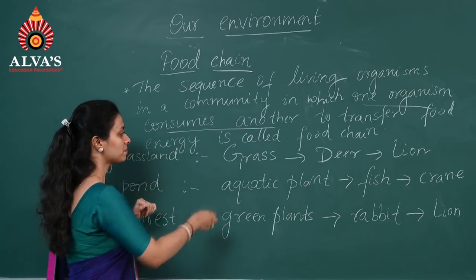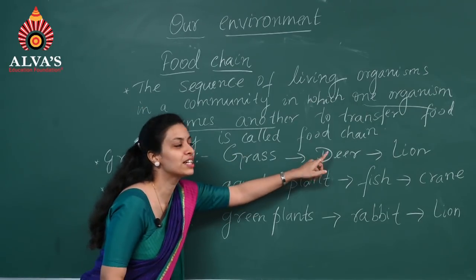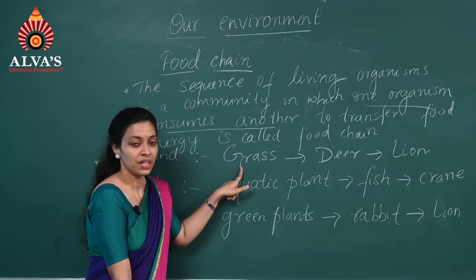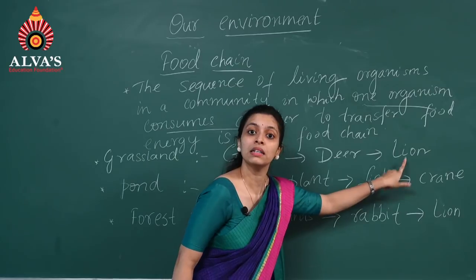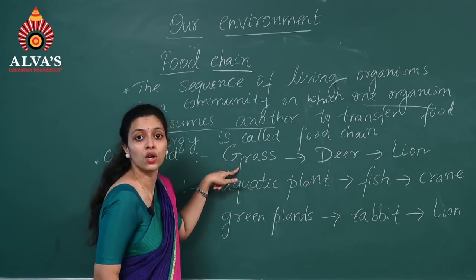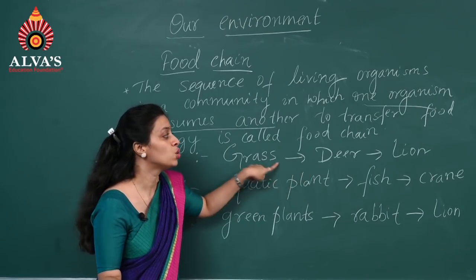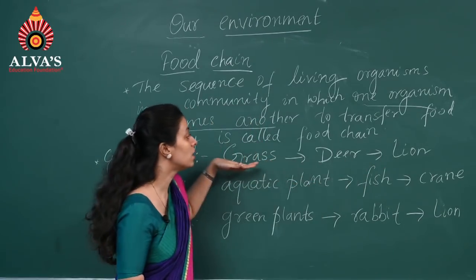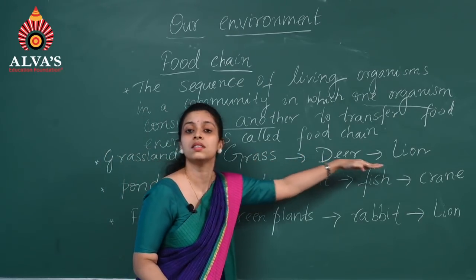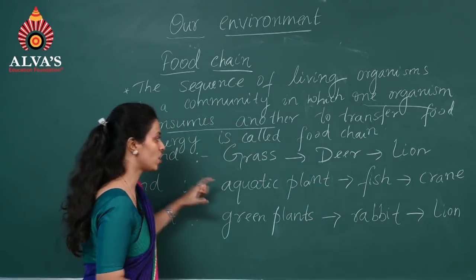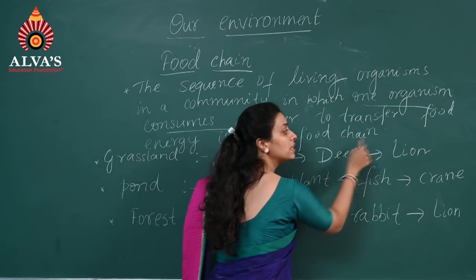Now just observe, there is grass. In a grassland, obviously there will be grasses, right? So this particular deer will feed on the grass, and afterwards this deer will be eaten by the lion. So there is a chain here. You can observe a chain. Is it unidirectional or bidirectional? It is a unidirectional chain. The grass is eaten by the deer and the deer is eaten by the lion. So in this chain, the food energy is transferred from grass to the deer and from the deer to the lion.